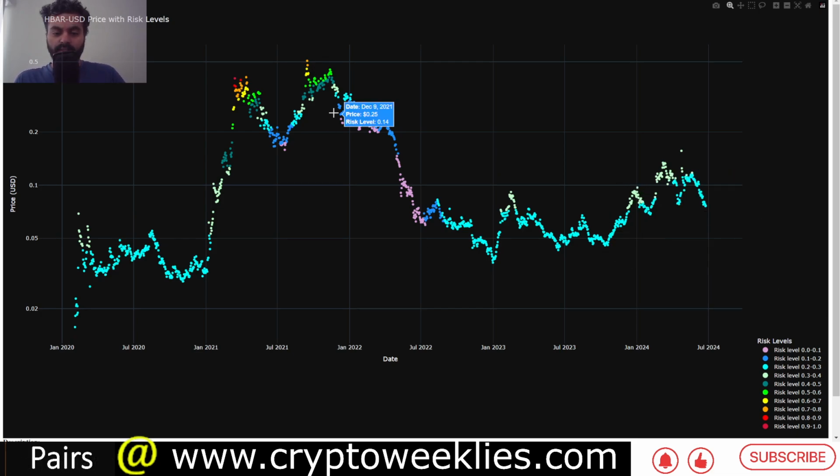With this approach, you can see that there are times where the risk levels are close to zero when it's the peak of the bear market, because that's when the distance of the price and the simple moving average is the largest, but that doesn't mean it's close to the bottom. During the bottom formation, the risk levels are almost always between 0.2 and 0.3, because during the bottom, when the bottom is found, the price tends to be close to the 20-week moving average over here as well.